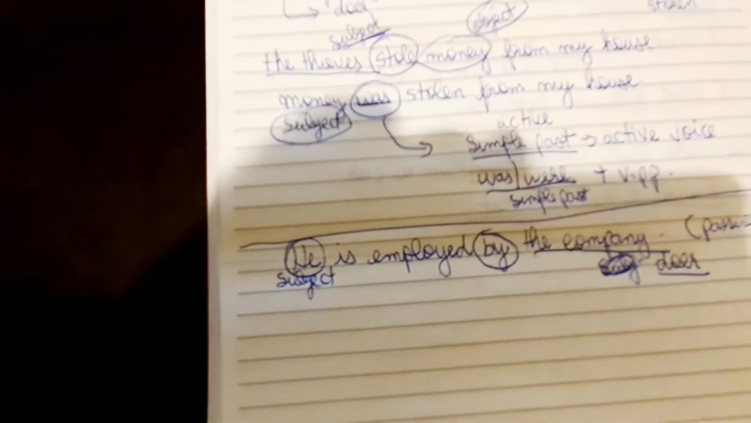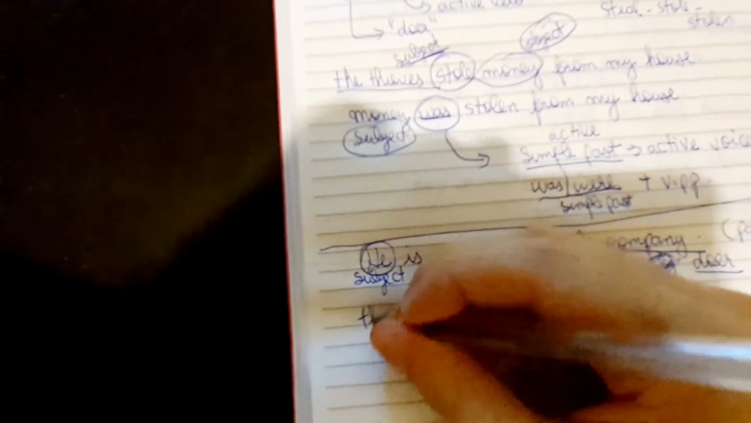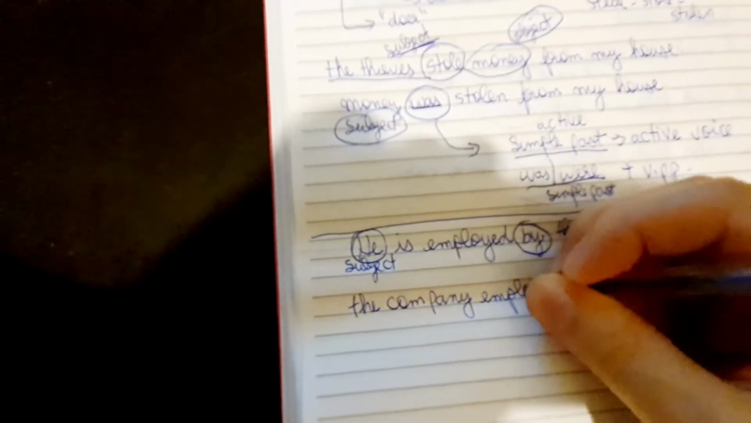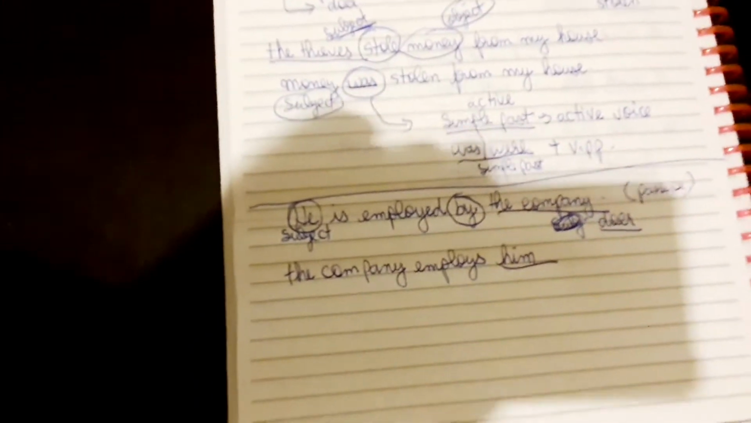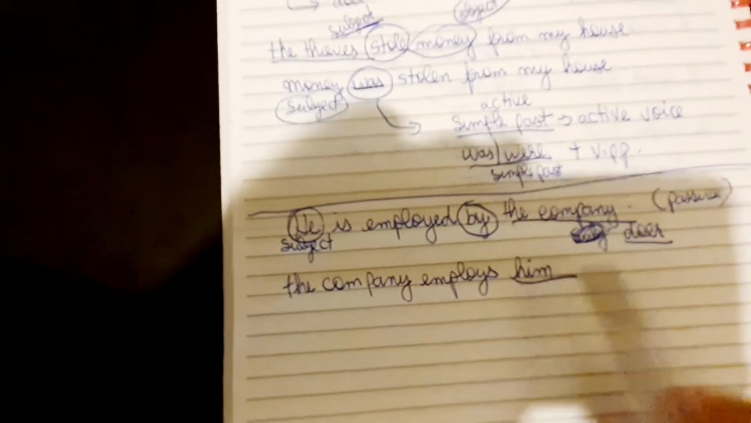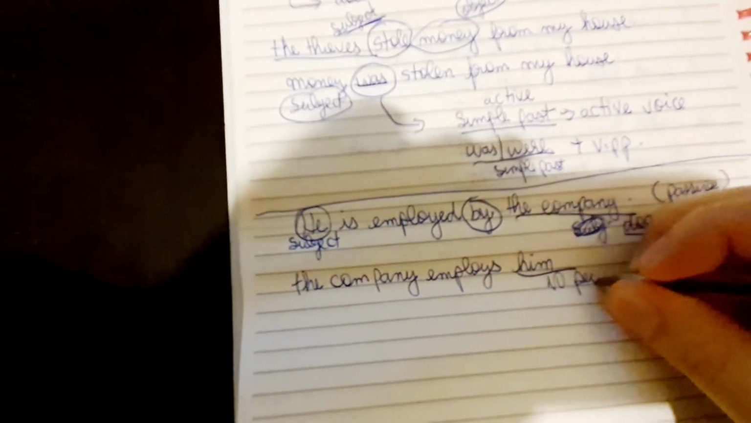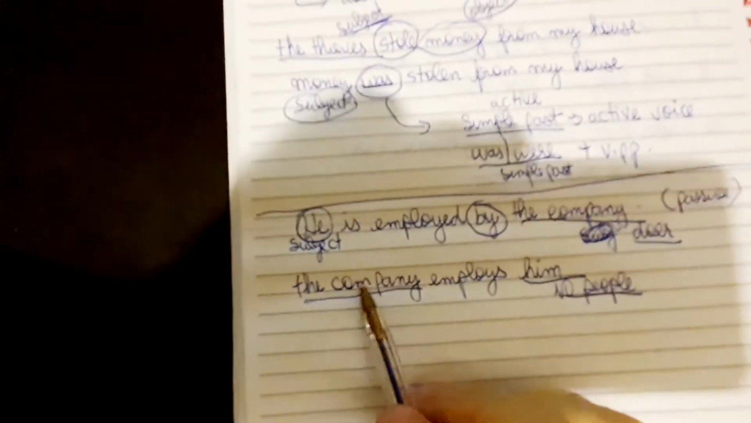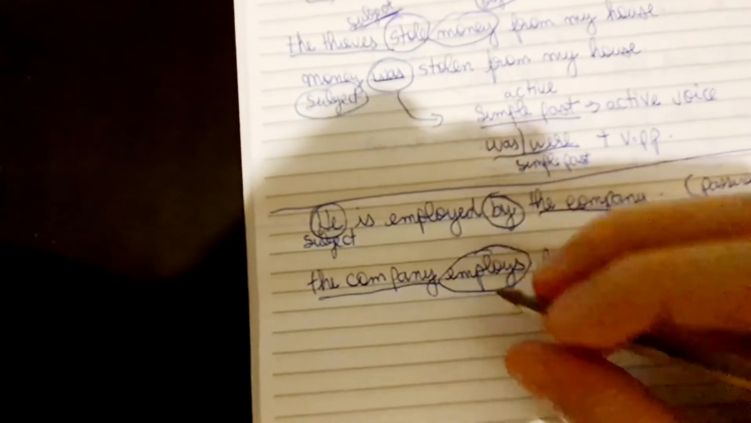Now let's turn it into an active voice. The company employs him. For example, the company employs him, or the company employs 10 people. The company is the doer of the action. The verb here is in the present, right?